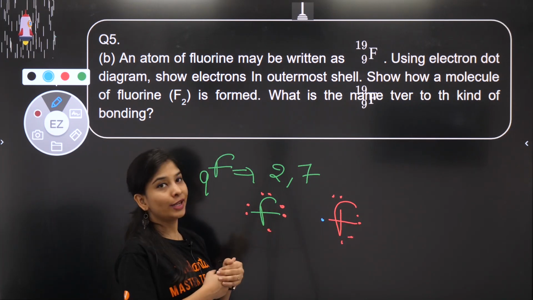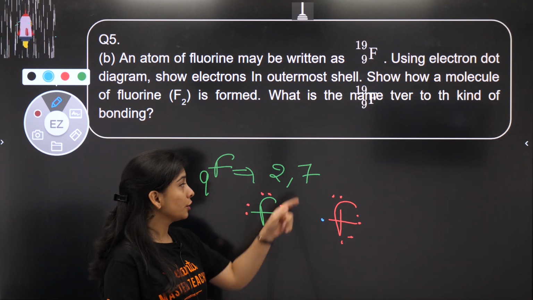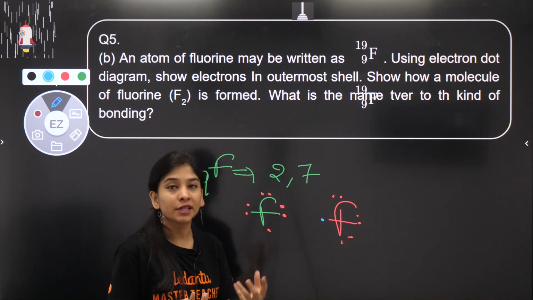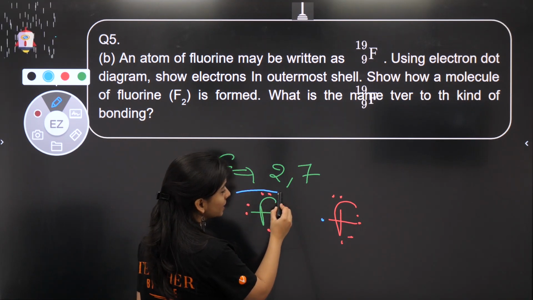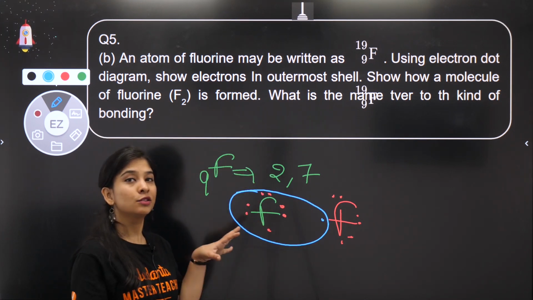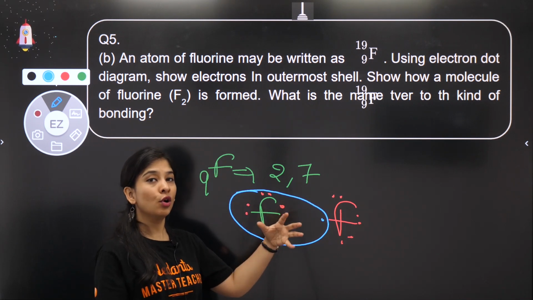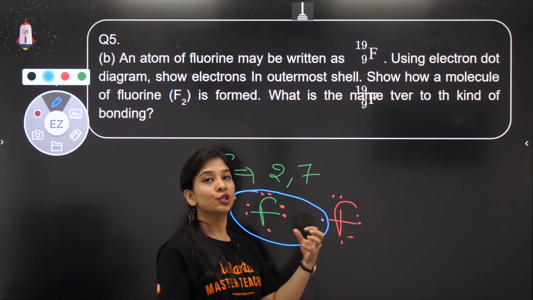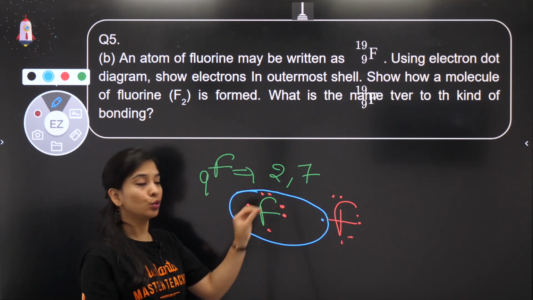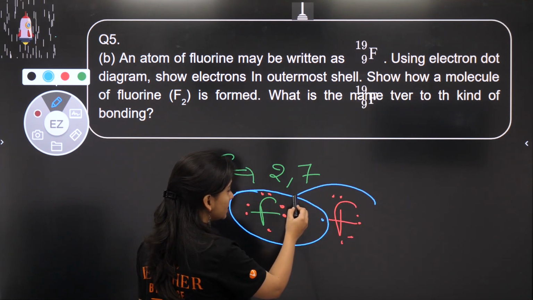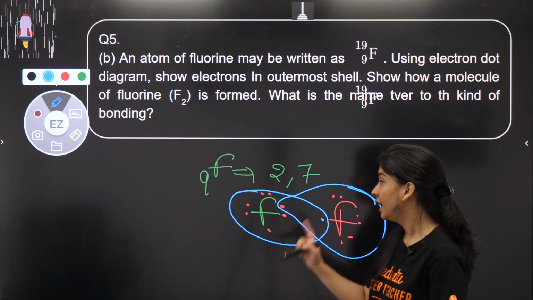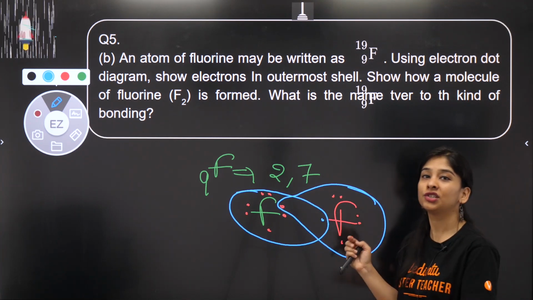Not at all. So both fluorines say to each other, let's share each other's electrons to achieve stability. The fluorine with 7 electrons will say to the other fluorine, share your 1 electron, now I'll have 8 electrons and I'll be super stable. So sharing of electrons is also one kind of bonding, which results in covalent bonding. Co means sharing, so bond formation here is due to sharing of electrons. Now both of them are just sharing with each other, right?